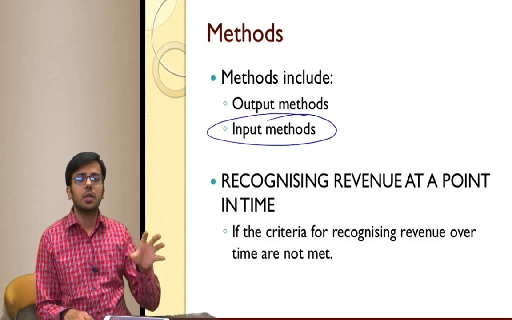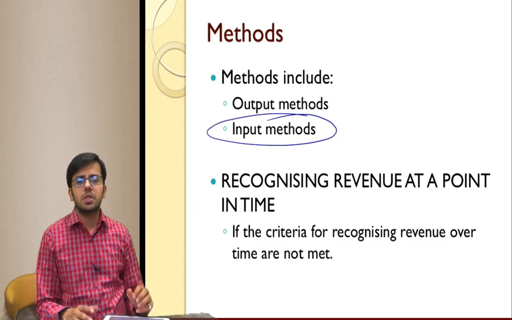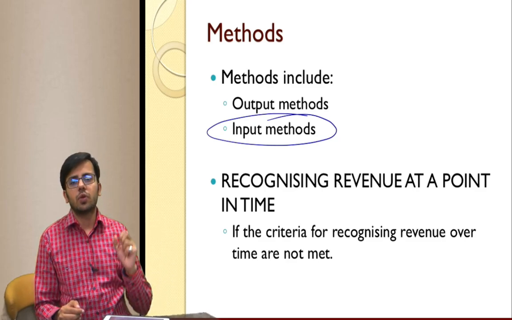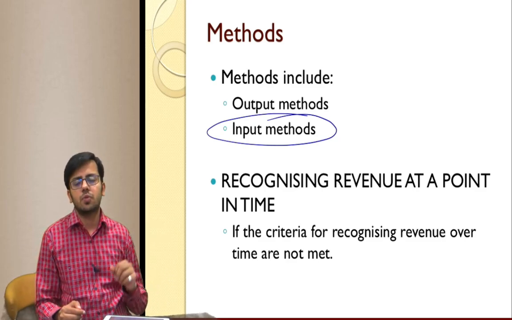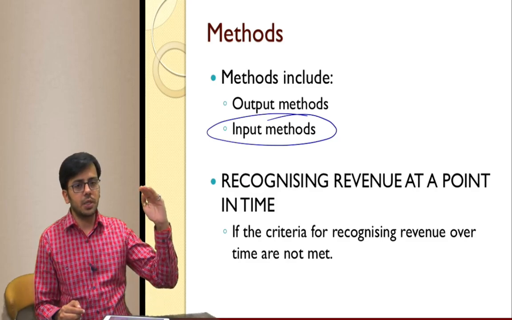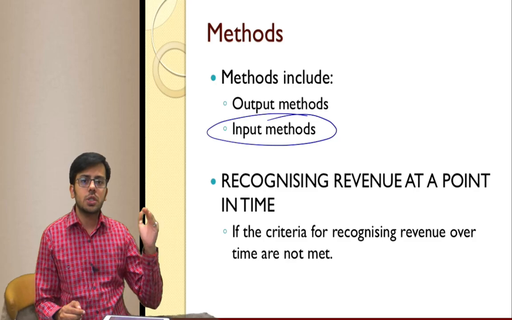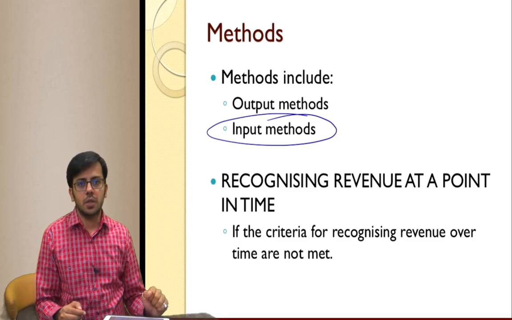So it is internal data. Output data means that there are targets that are given, that let's say 20% of the work should be completed or 30% of the work should be completed. If work is completed till this stage, this much percentage of work is done. So those targets are known as the output method.